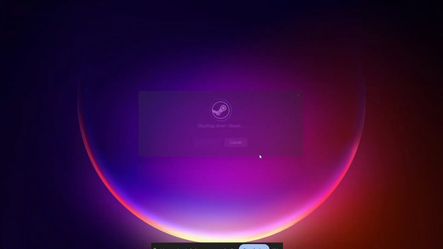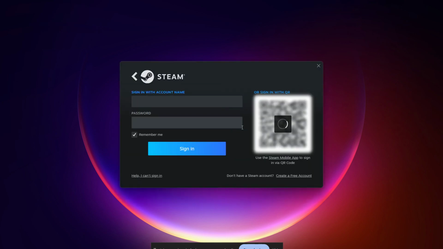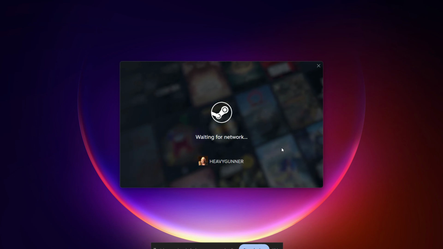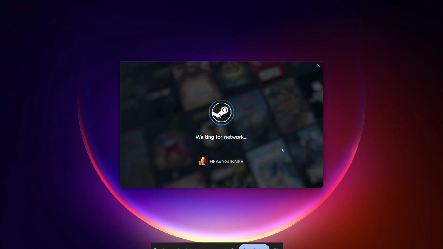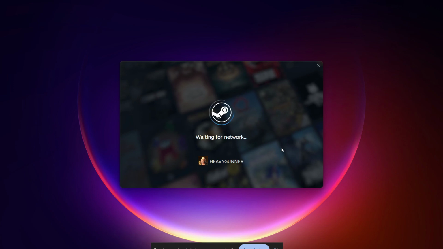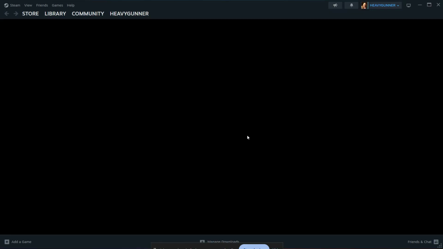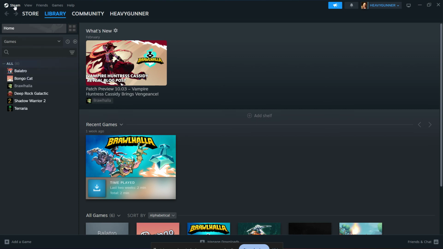Now, if that still does not solve it, the next fix is to change your download region inside Steam. Sometimes the server that handles the login gateway in your area can be down or overloaded, and switching regions tells Steam to connect through a different physical server. If you can get into the client, click Steam, then go to Settings, then Downloads, and find the Download Region option. Open the drop-down menu and choose a different nearby region, or try one farther away if needed. After changing it, restart Steam and try logging in again. If the region switch helps, that means the issue was likely a server-side handshake problem rather than your account itself.